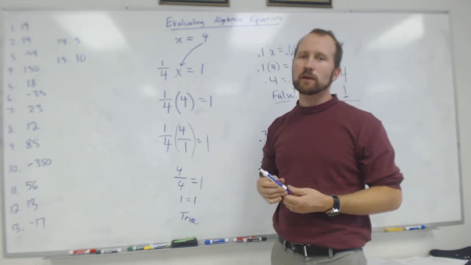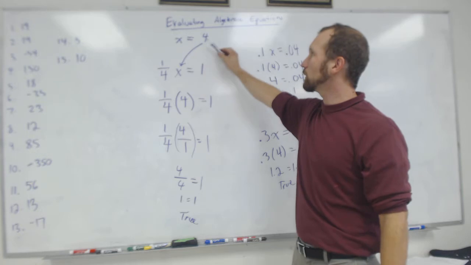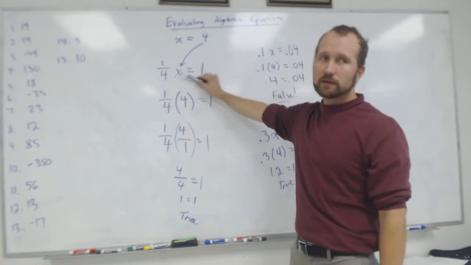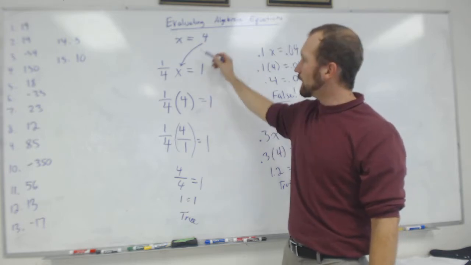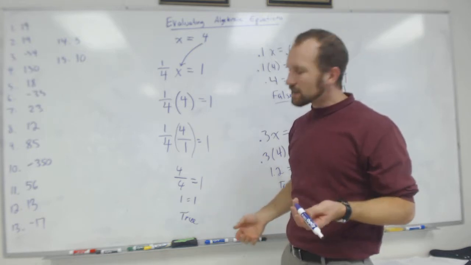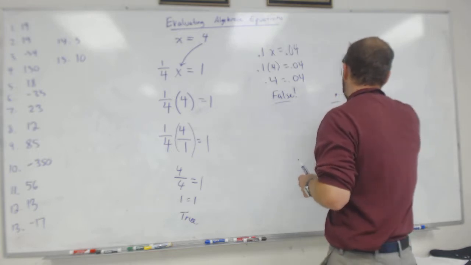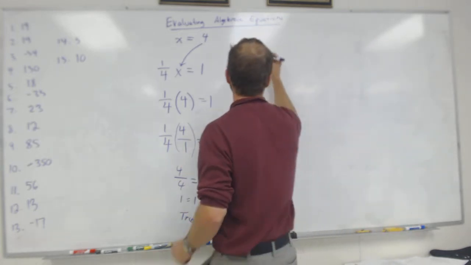So the most important thing I think to remember is typically when you plug in a number, if I plug in 4 into this equation, typically what I'm doing is putting that number inside parentheses. But sometimes the parentheses don't matter. So let me show you a case where the parentheses don't really matter, which should be something like this.